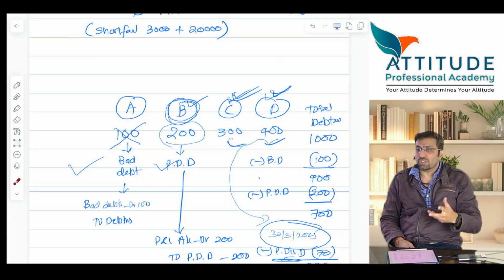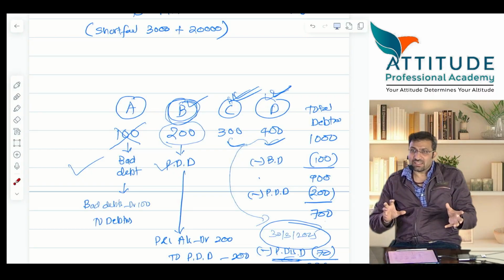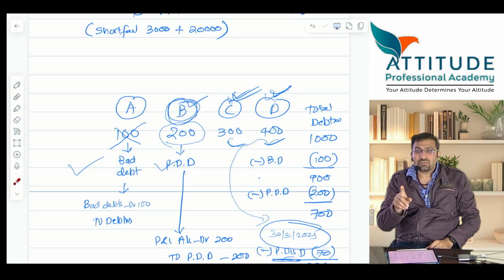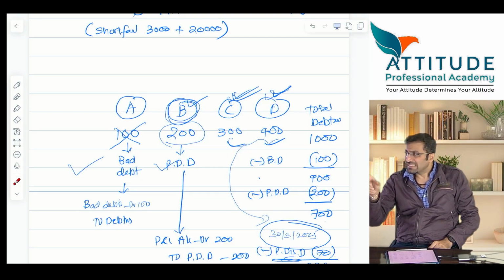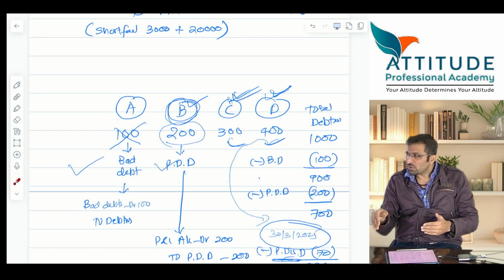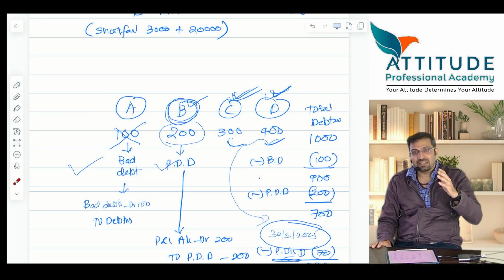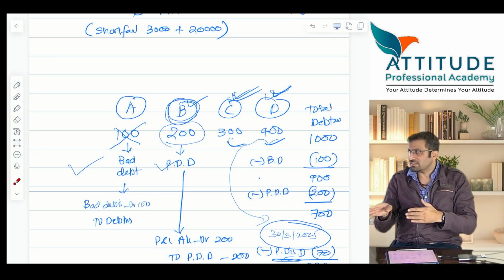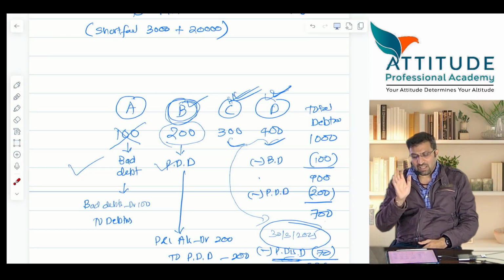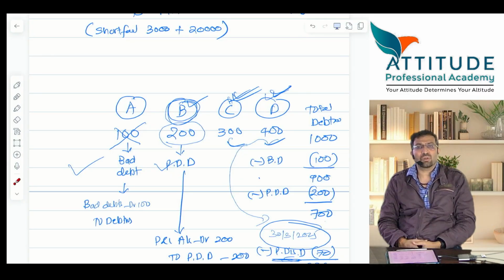Clear? So if they ask you a question, provision for doubtful debts and provision for repairs, both these will come under AS 29. True or false? False. Only provision for repairs for those calculators or machinery, whatever it is, that will come under AS 29, because there is outflow of resources. Either outflow of resources नहीं है. Anyway, they should not ask this question in CA Inter, but nowadays, since it is there for your topic, they might ask somewhere. So I am giving this. Is that clear? Now I can say this provision chapter is done. I hope all of you are able to understand the concept. Clear? Yes?